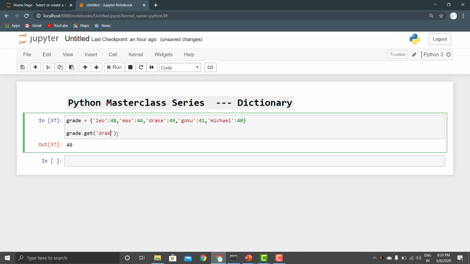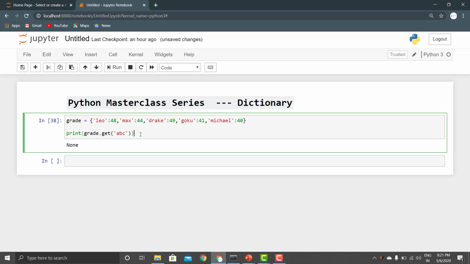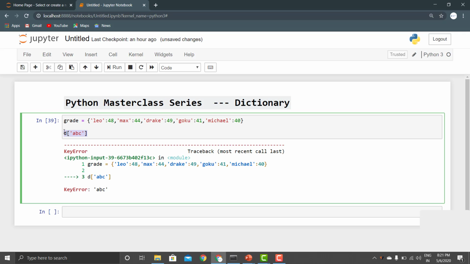For example, if we don't have a key present, right, so if we just try to print it now, we get the value as None. Okay, so why do we use this? We use this because if we do the previous method that I have told you, which is like this, ABC, right, it is going to actually give us the error. So to overcome this error, we use the get function.